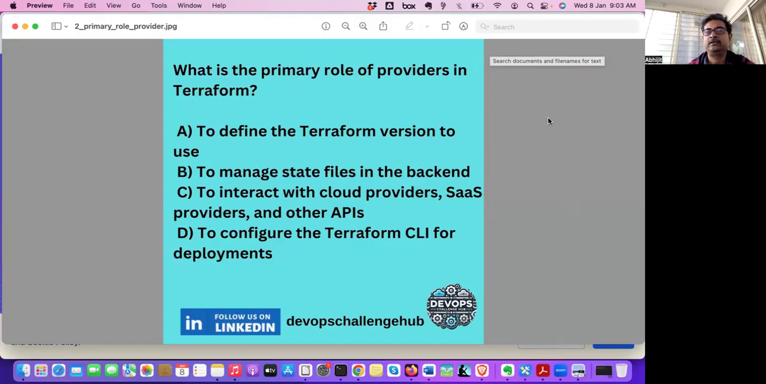So, before going to that question, what are the key points of Terraform providers? We'll discuss this question first. This question I put on my LinkedIn page. What is the primary role of providers in Terraform?